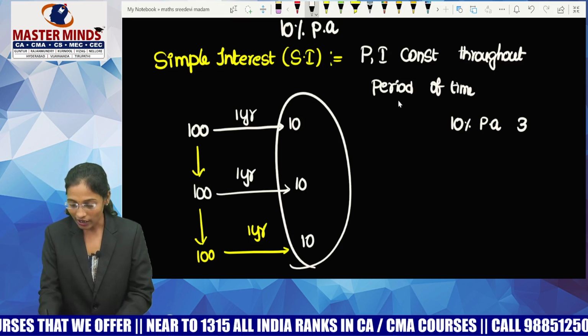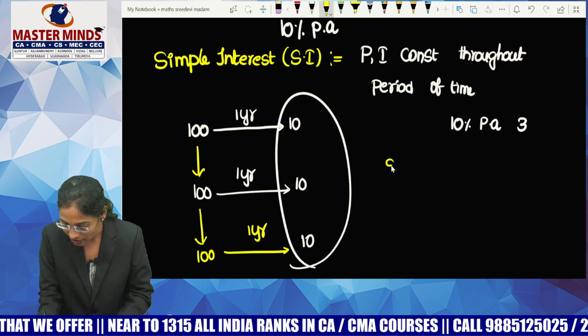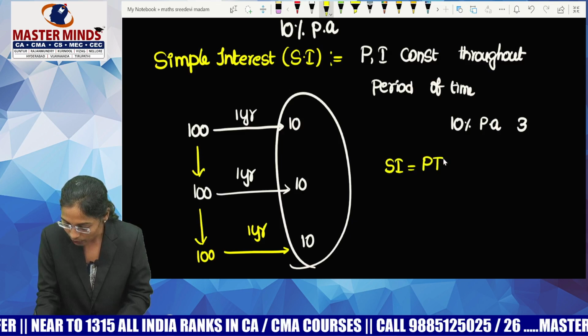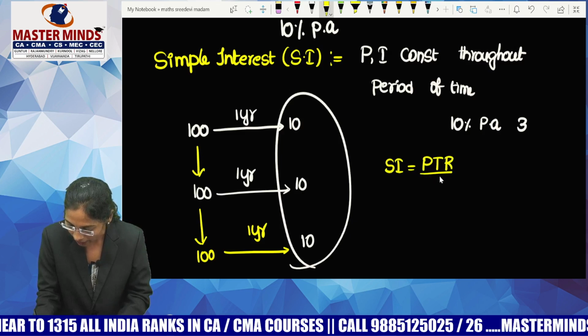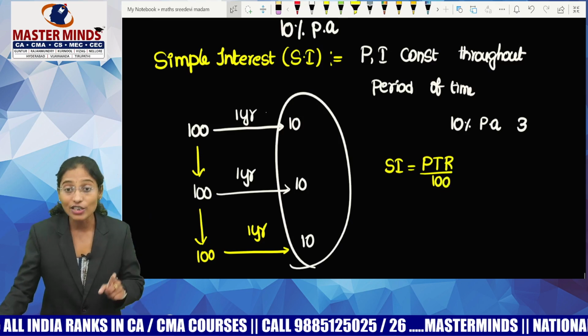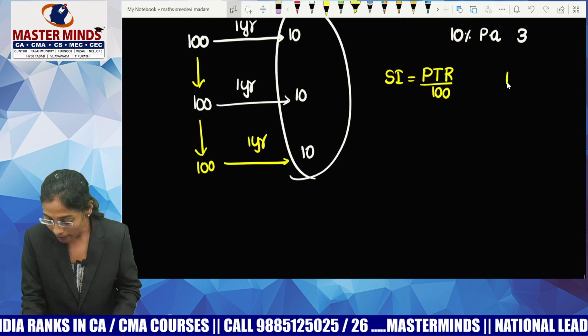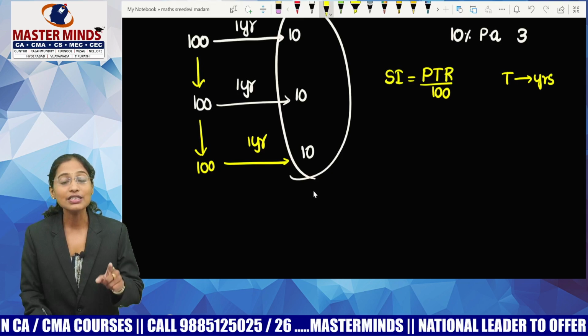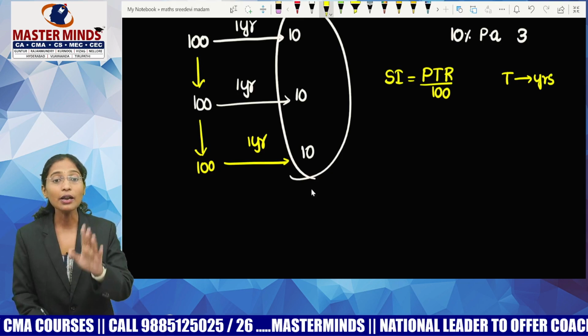Okay. So, simple interest is such an interest in which both principal and interest are constant throughout the period of time. Now let me tell you the formula for simple interest. The formula for simple interest is equal to PTR by 100. What is P here, guys? Principal. What is T? Guys, try to understand. T means time in years. R means rate, percent per annum.